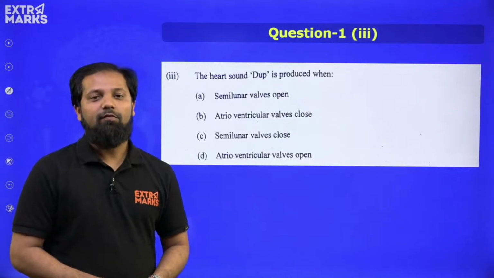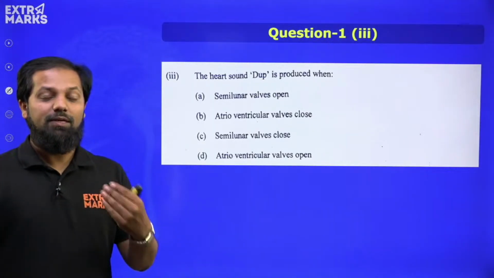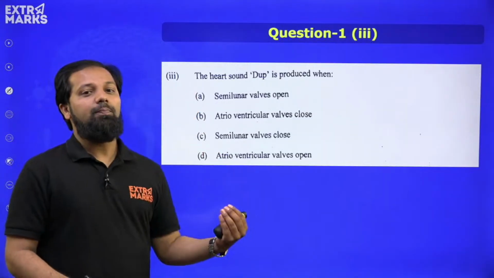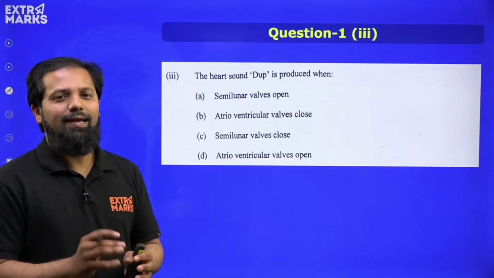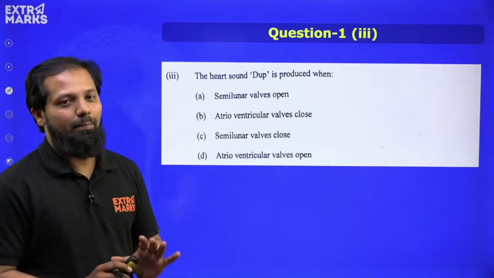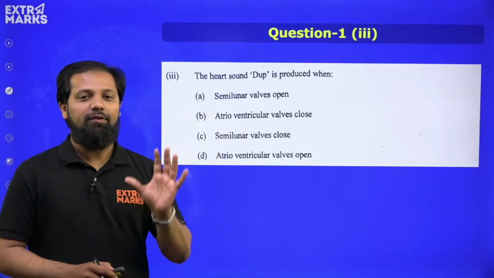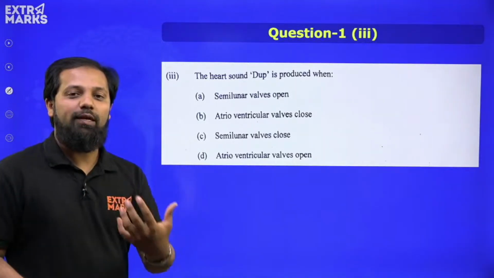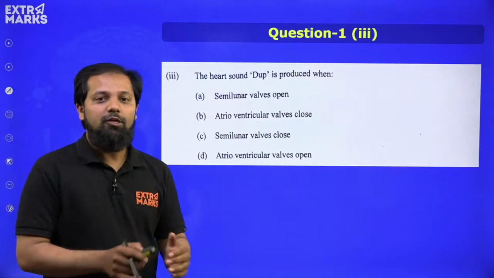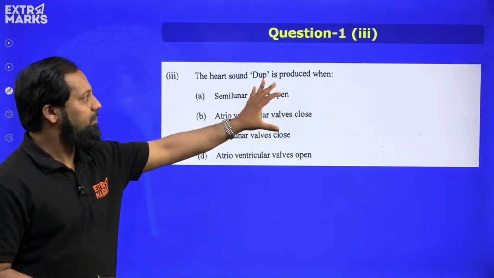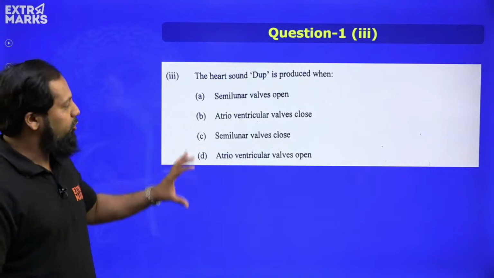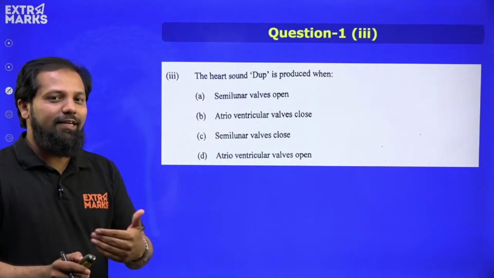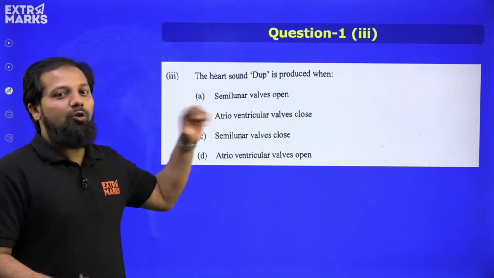Next, moving ahead, let us see sub question 3 under question 1. The heart sound dub. So here you need to be very careful. A slightly tricky question, but again this is also straightforward. We all know that when the heart beats, the sound which we obtain is lub dub. So this is the second part of the sound, which is dub, that is produced when... Now if you carefully examine the options, there are 2 options which are very close. So let's first have a look at these options.